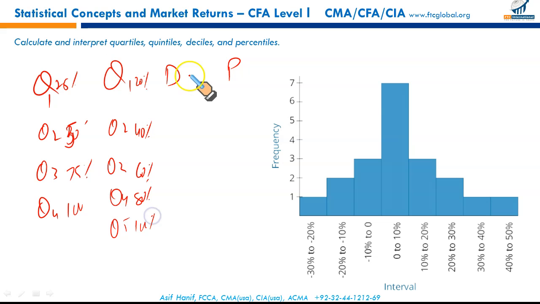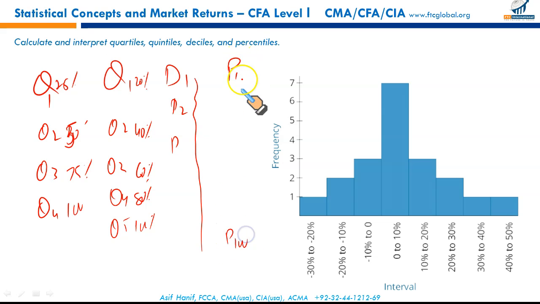Decile splits your data in 10 parts: D1, D2, D3, that is 10, 20, 30, 40, 50, 60, 70, 80, 90, 100. And then lastly, we have percentiles. Percentile starts from P1, ends at P100. So data is split in 100 equal parts. 4 equal parts, 5 equal parts, 10 equal parts, and 100 equal parts. Identifying the location using these is what you call the measure of location.